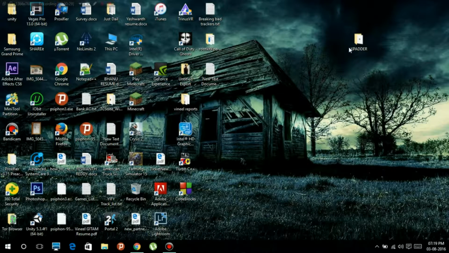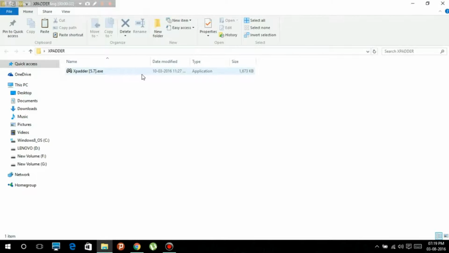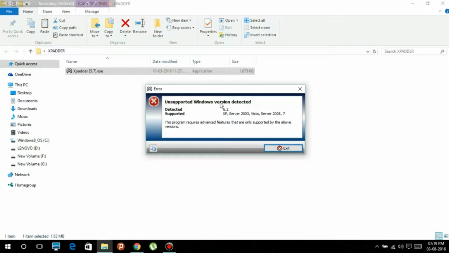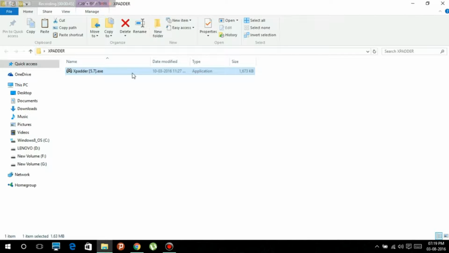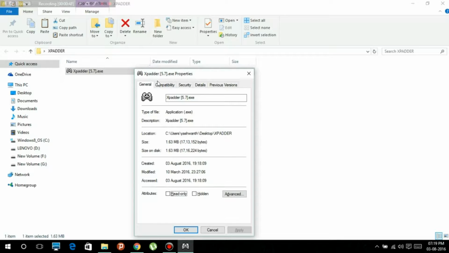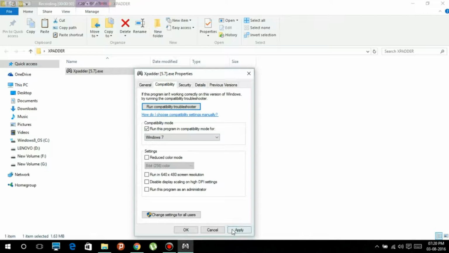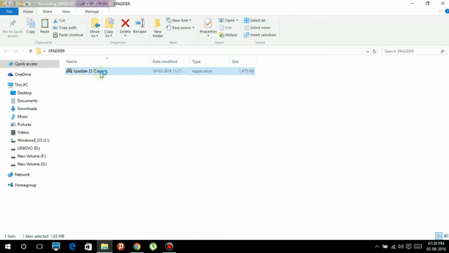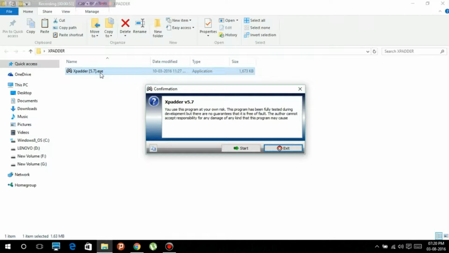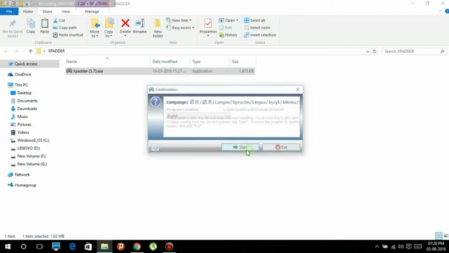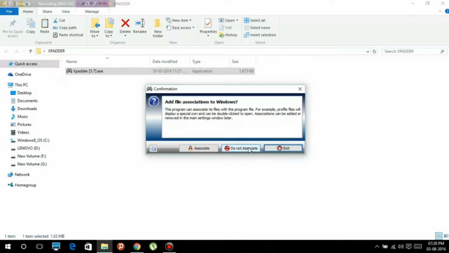You need a software called Expander. I'm going to put the download link in the link below. Just open this. It says unsupported Windows version detected. You need to be in Windows 7, something like that. So go to properties, compatibility, and change it to Windows 7, and then apply. Okay. Then open this and press start. Start, and program location, and do not associate.